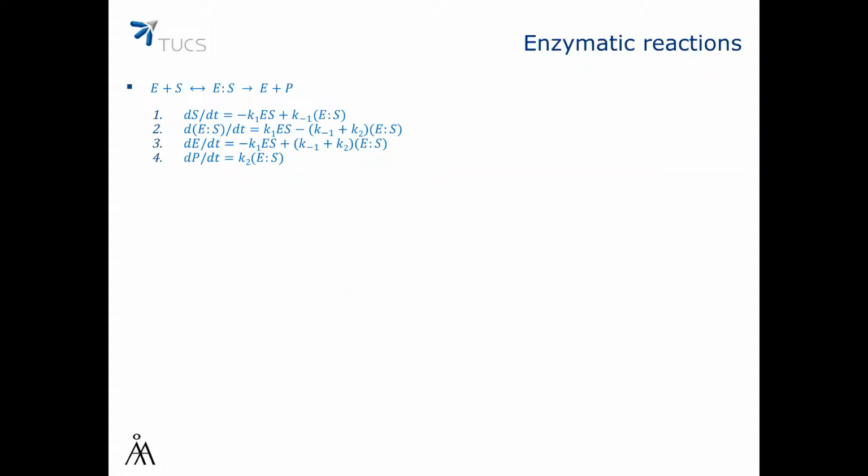So if we start from the mass action based ordinary differential equation model consisting of these four reactions, we will notice that E plus E bound to S is obviously a constant in the model because we only have so many enzymes and we don't lose enzymes, we don't gain enzymes in this model. It's just that it switches from being free to being bound to S. So let's denote by E total the sum of E plus E bound to S. So that means that E is E total minus E bound to S.